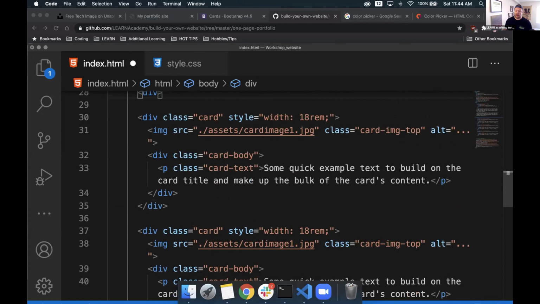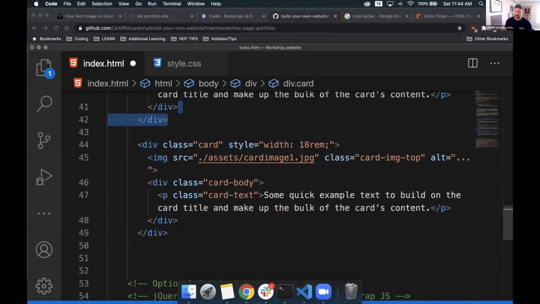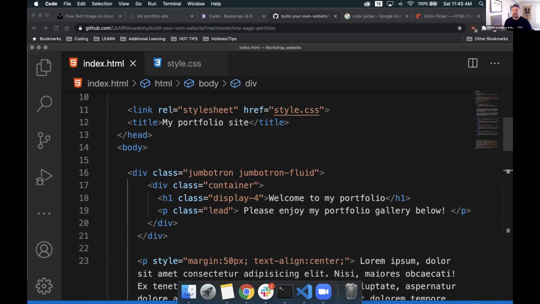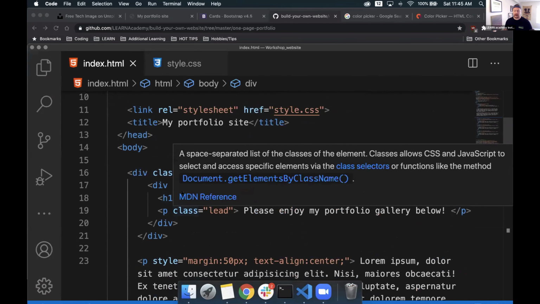Now, I'm going to drop below the first one, the second one, and the third card. And I'm going to put that closing tag down here. So what this is doing is it's wrapping all of these elements inside of that div that I just created. From there, I can start working with that div and styling that div in order for it to affect its children or its child elements. So this div is now the parent element, and those cards are the child elements. Very similar to how when we were working with our Jumbotron up here, we have our parent element, that is the Jumbotron. We have a child element container and its nested child element of H1 and P tag.